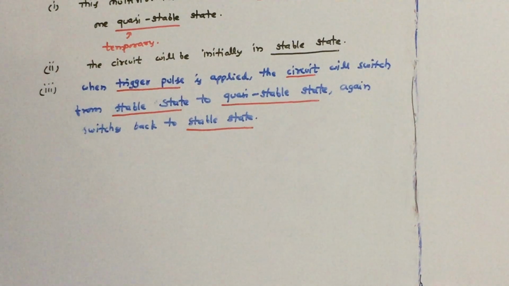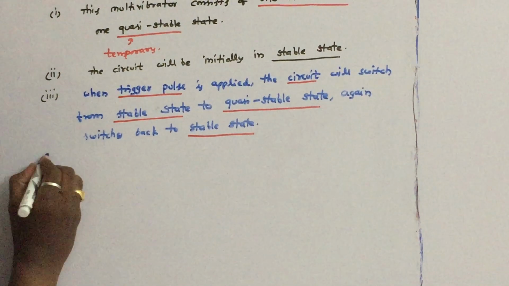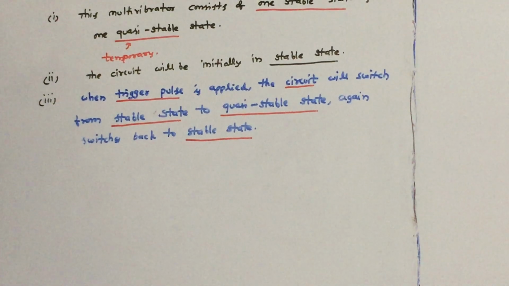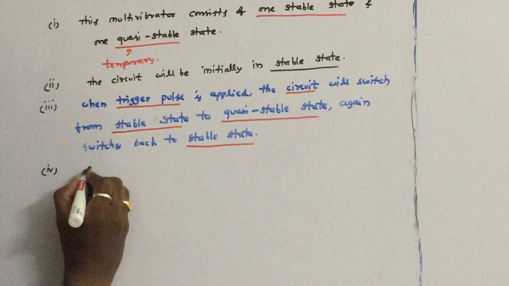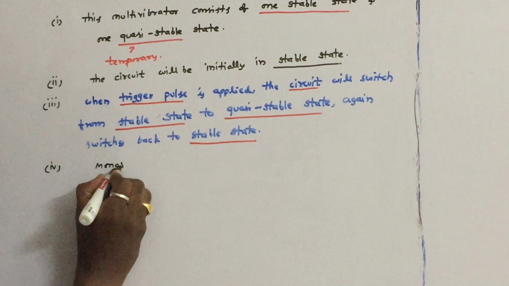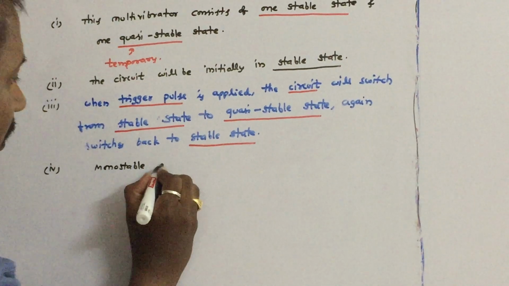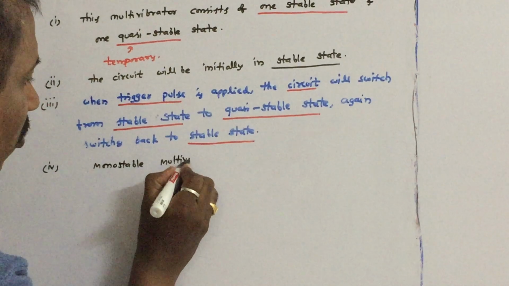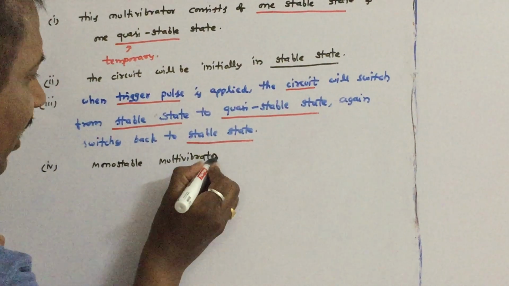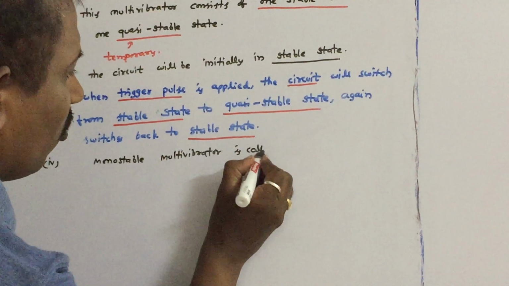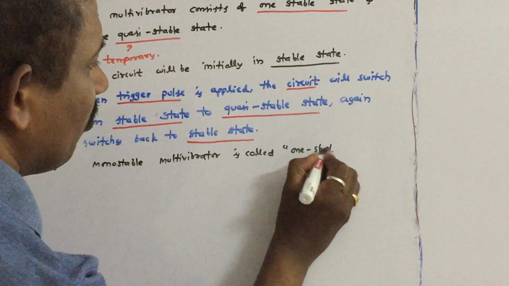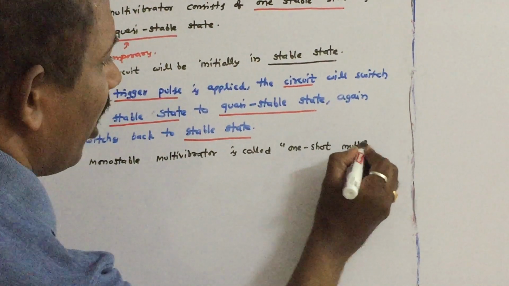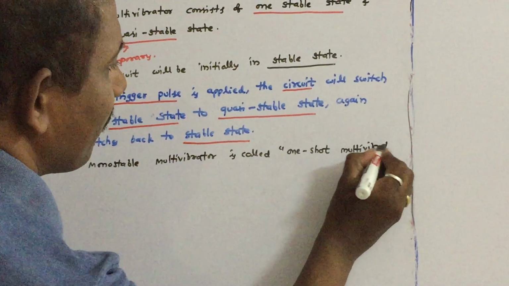So what is the other name of this? The other name of this monostable multivibrator is one shot multivibrator. Like astable multivibrator is called free running multivibrator, monostable multivibrator is called one shot multivibrator.